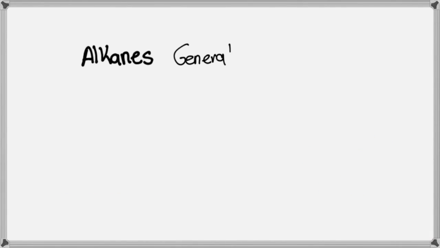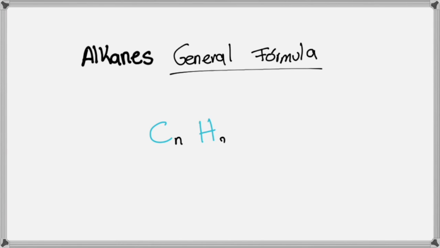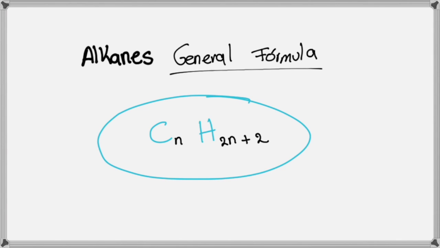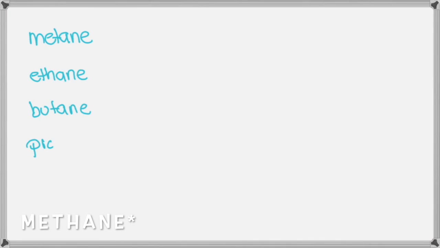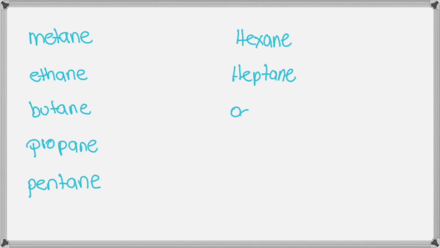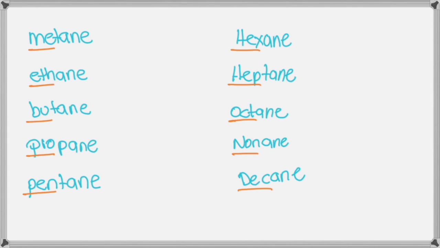Okay, now let's talk about the alkanes' general formula, which is CnH2n+2, where the n means the number of carbons that the specific compound we're talking about has. This general formula is used to determine a compound's molecular formula, and it describes that a regular alkane has a number of hydrogens equal to double the number of carbons plus 2.